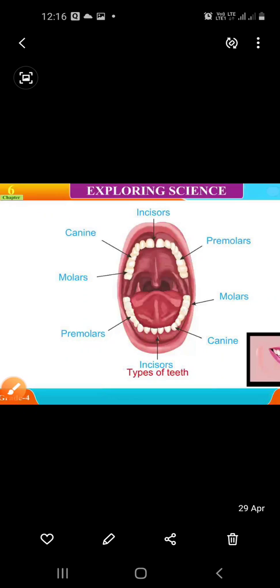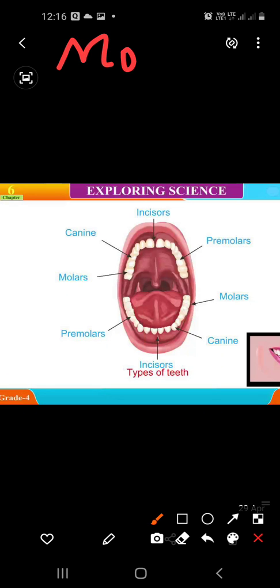So children, let's talk about the fourth type of teeth, that is molars. What are molars? Broader and bigger teeth located next to the premolars.